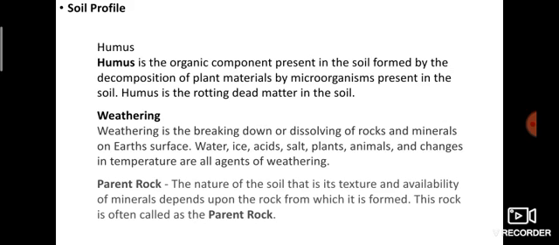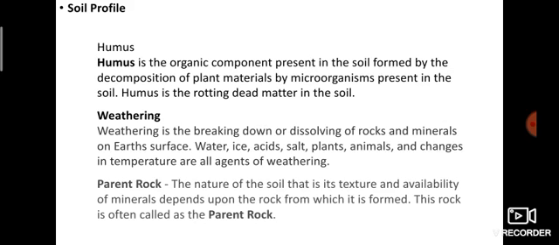The layers of soil can be seen if we dig deep, like while creating a well or while laying the foundation of a building. If you dig the soil, what will happen? Yes, we can see some colors of soil. If you dig deeply, we can see different colors of soil underground. That is the layers of soil.